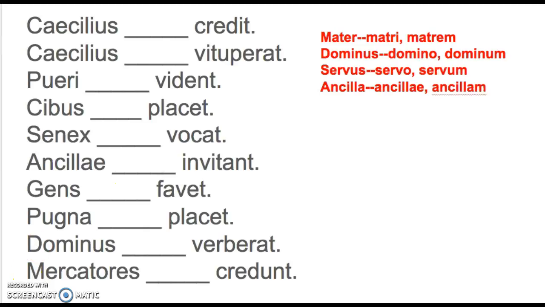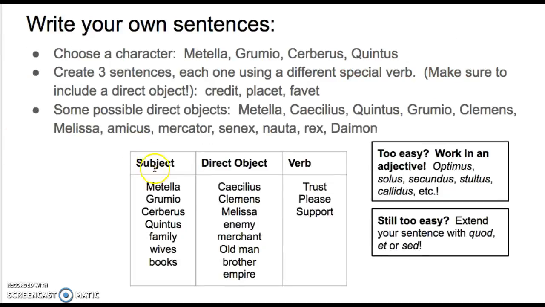Now see if you can write your own sentence in Latin with credit, placet, or fawet. Here are some examples. English subjects, English direct objects, trust, please, or support. We did these in class. Let's see if you can create a couple. Check with your neighbor or someone, and then go to Quia and see if you can practice a couple things on Quia with special verbs. Good luck.